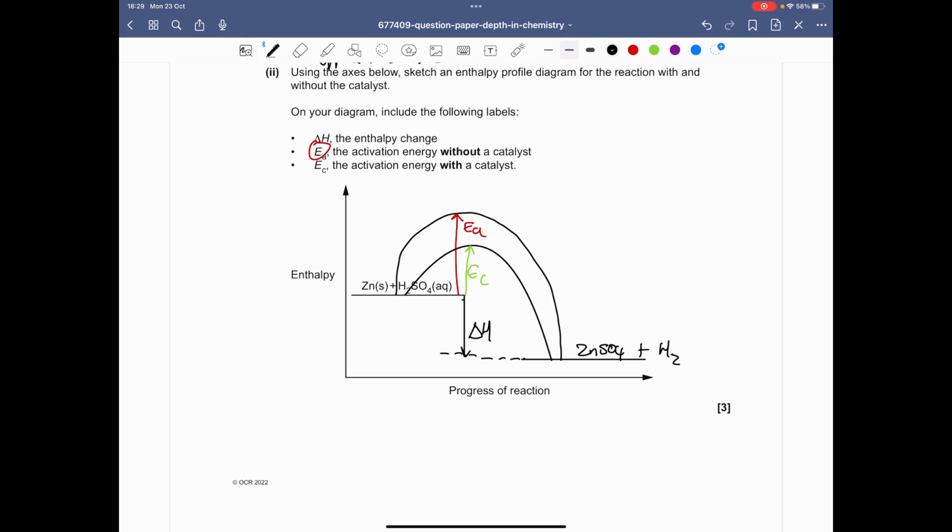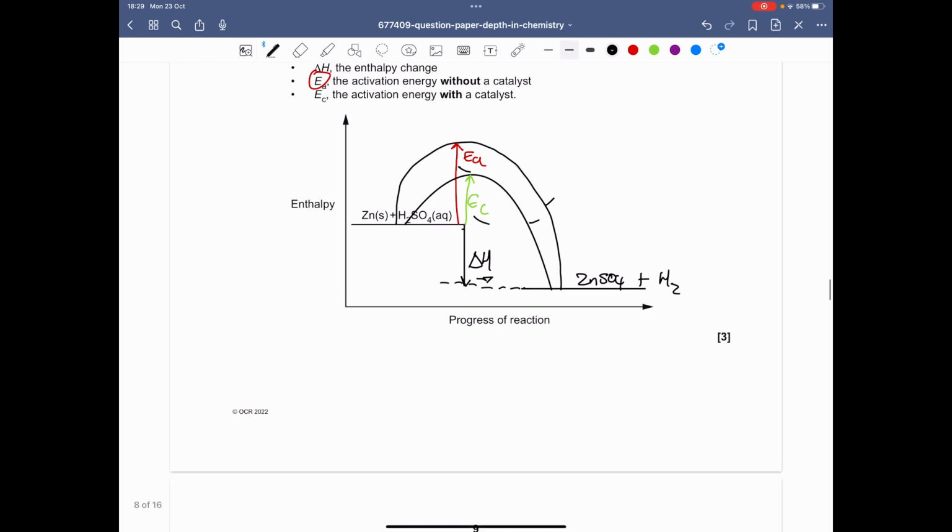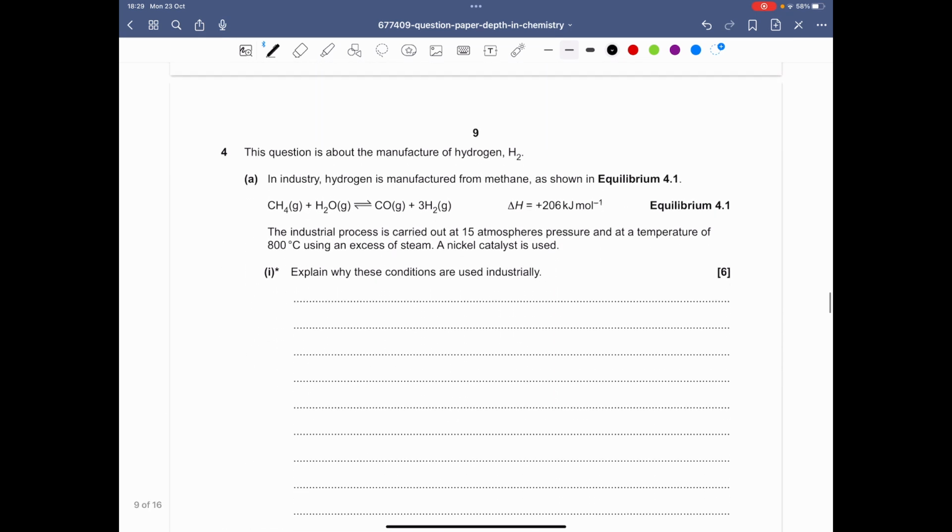And so yeah, when you include the energy profile diagram, so this and this, the label the activation energies in the correct arrows at the top of the peak, and you have the arrow for the enthalpy change, that should get you all 3 marks. And also writing the product as well. Make sure you don't forget the products.